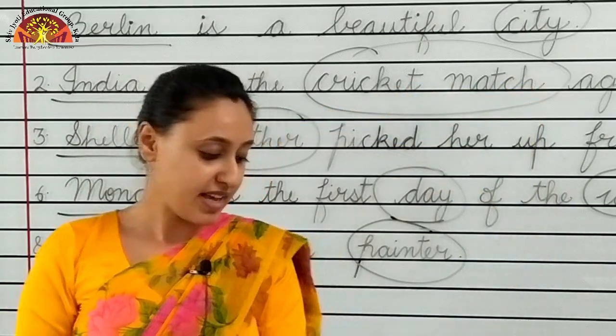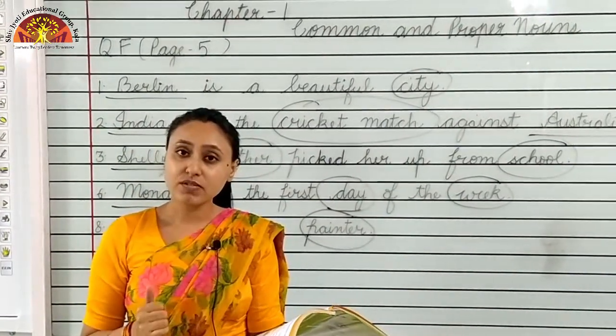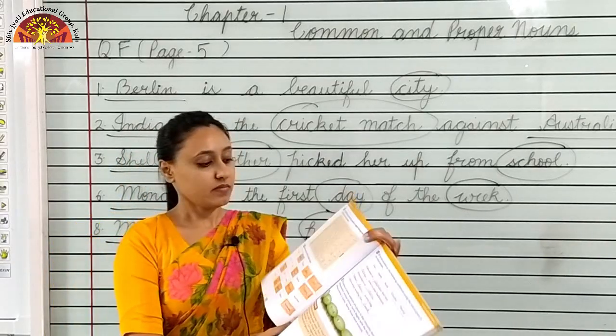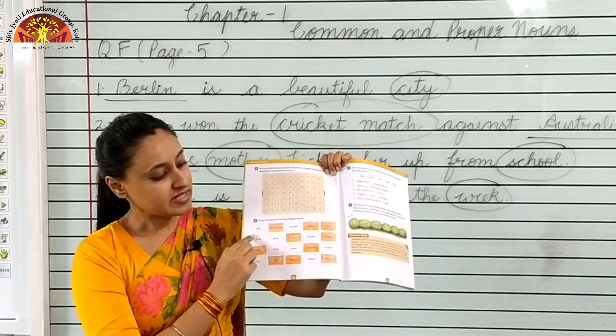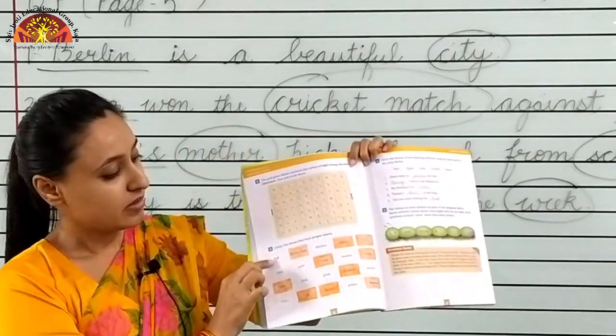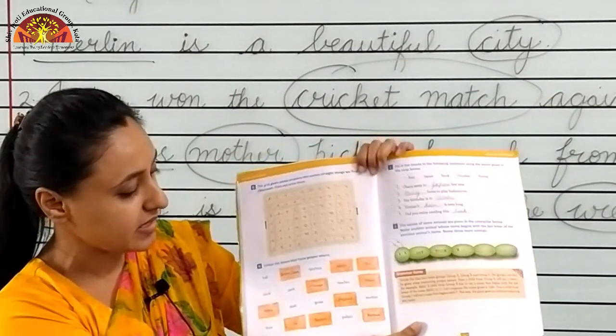Now question H. Color the boxes that have proper nouns. Proper nouns begin with capital letter. Okay. You can see the boxes. What are the names written in it? Ball, Santa Claus, kitchen, Africa, Eid.